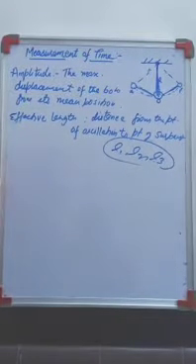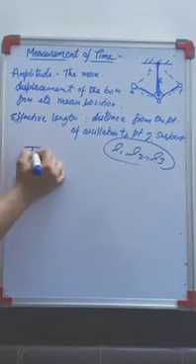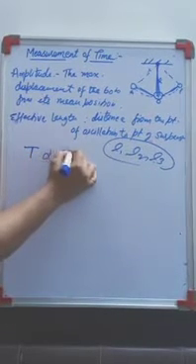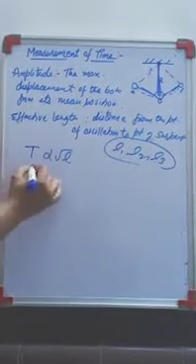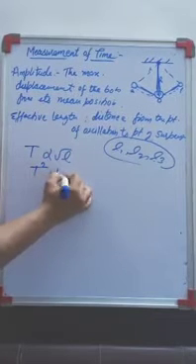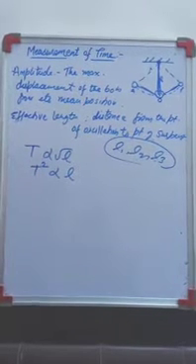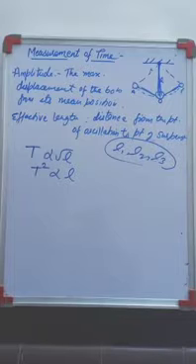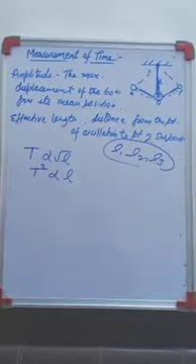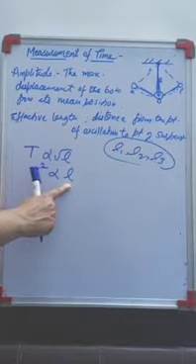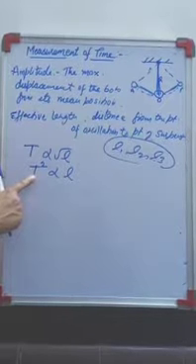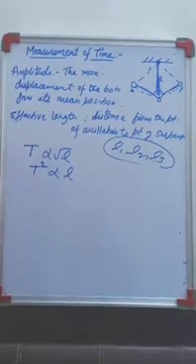The relation between time period and length is that T is proportional to the square root of length, or you can say T square is proportional to the length. The square of the time period is proportional to the length. That means whenever the length is increased, the time period will increase with its square.